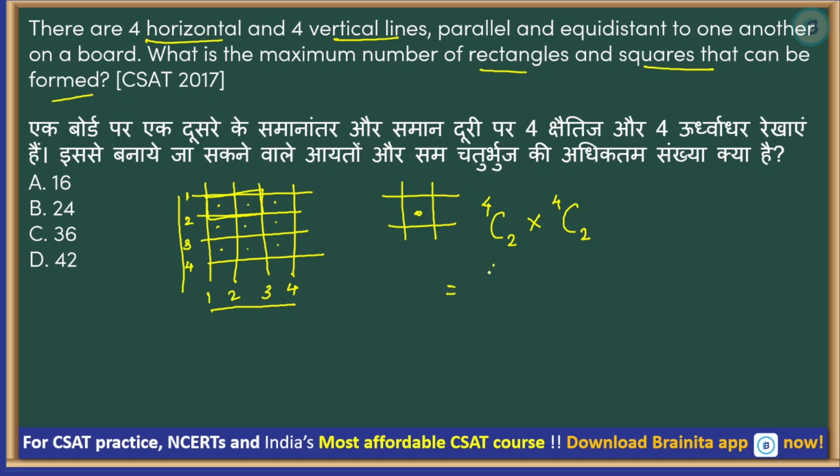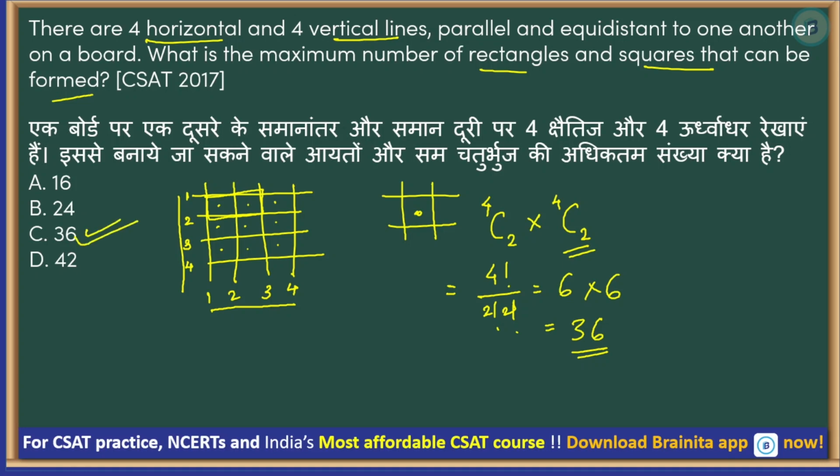So 4C2 is what? 4 factorial divided by 2 factorial divided by 2 factorial. This is 6, right? And then this is another 4C2. So I am going to multiply this by another 6. Answer is 36. That's your answer, option number C.